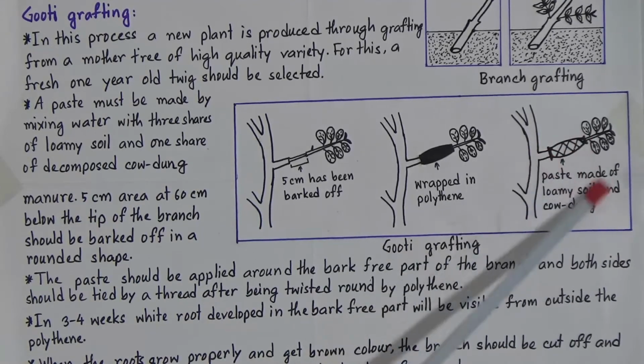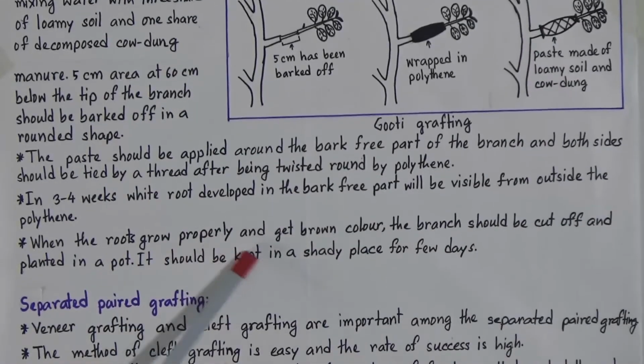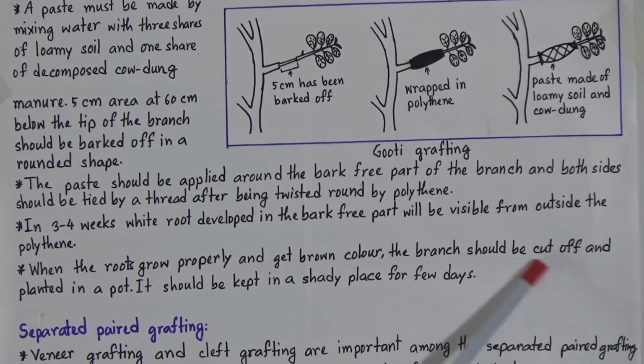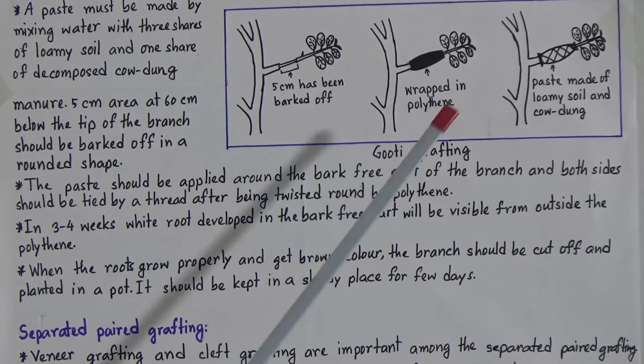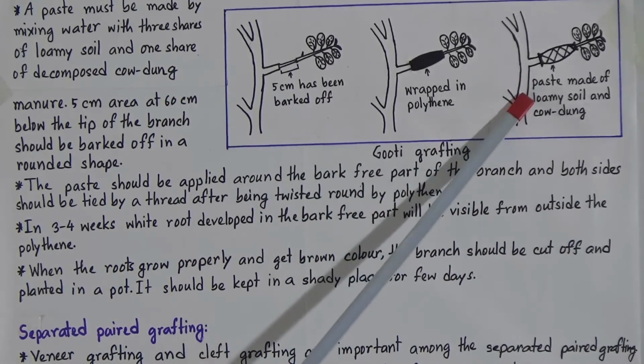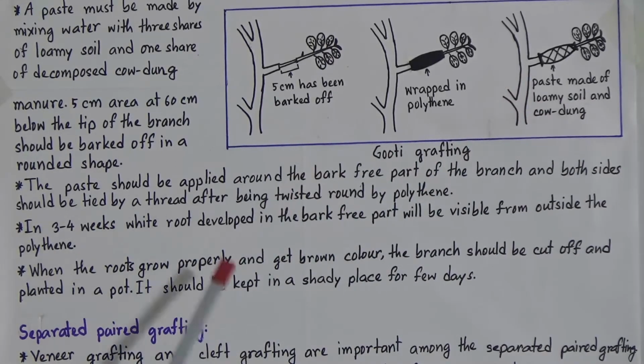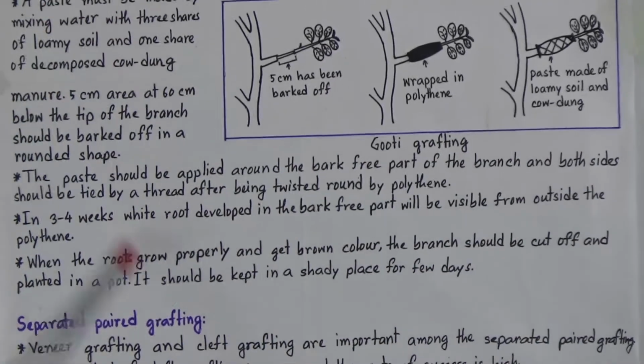developed in this part, and then when the roots grow properly and get brown color, the branch should be cut off and planted in a pot. So when the roots grow properly and get brown color, we will plant it in a pot. But then what will you do? It should be kept in a shady place for a few days. So we will place the pot with the plant in a shady place for a few days. So this is the guti grafting process.